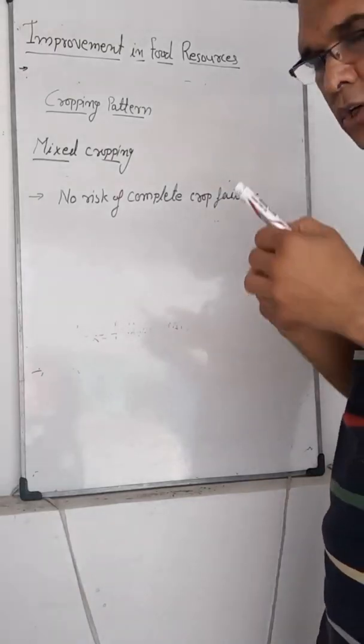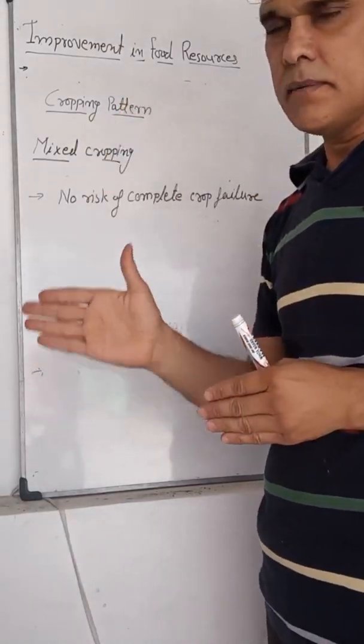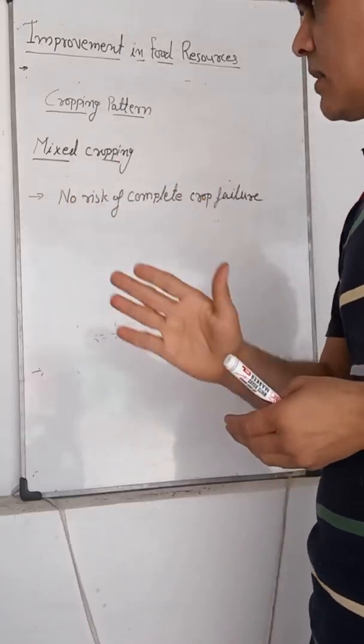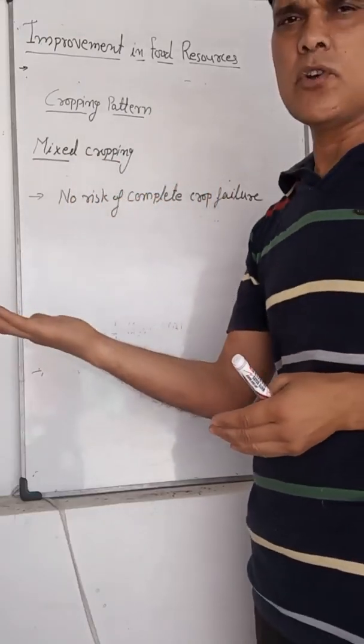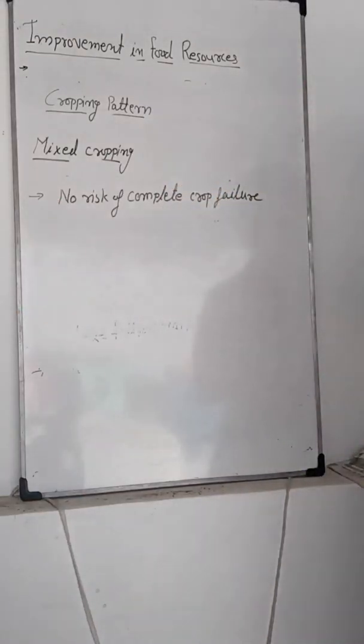If one crop is affected, another crop is not affected. In this way, 50% of the crop is affected and 50% is not affected. So complete crop failure is not there.